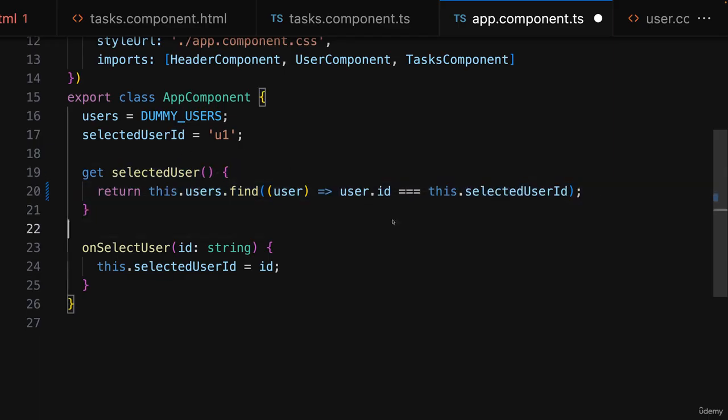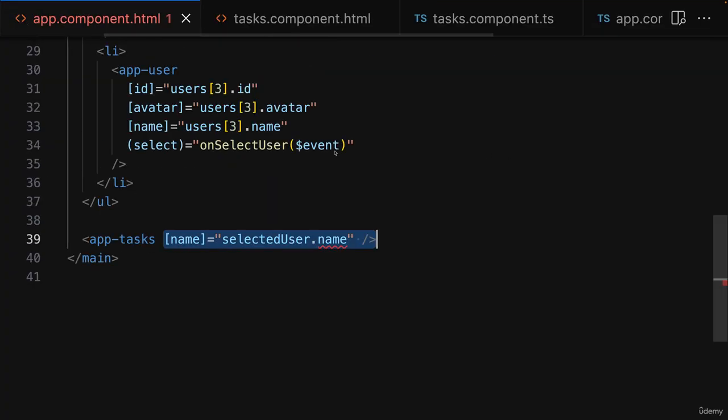in this getter. Because without that exclamation mark, TypeScript correctly shows us the possibility that find might not find a user. If this condition here is never met, if we for some reason have a selected user ID that's not part of this users array, find would return undefined as a value. And that, on the other hand, would cause a problem because we're then trying to access the name property on such a possibly undefined value. And that would simply crash our application. We would run into a runtime error here.